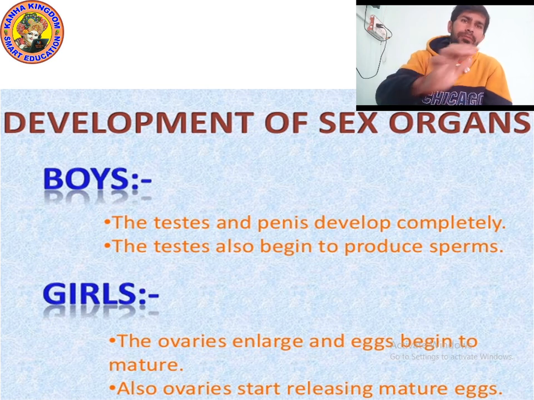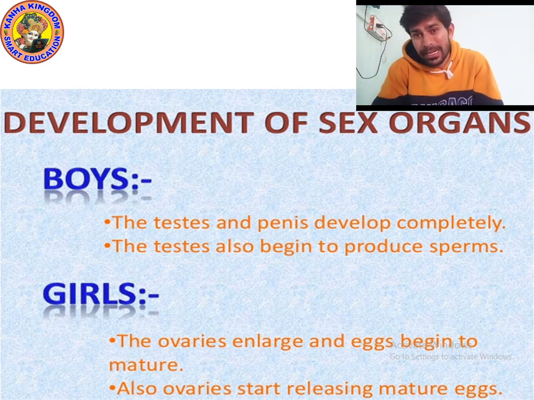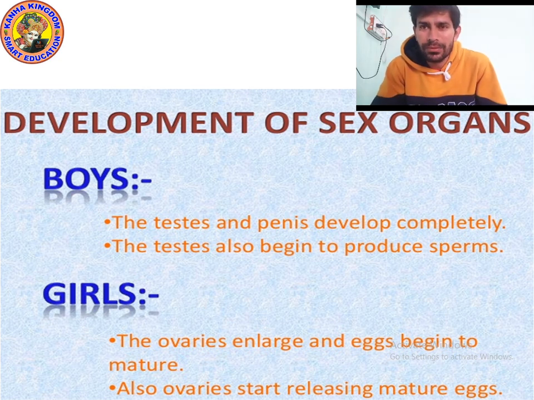If we talk about the development of sex organs, in boys male reproductive organs start developing, and in girls female reproductive organs start developing. In boys the testes and penis completely develop, and the testes release sperm, which is the male cell. In girls ovaries start developing.